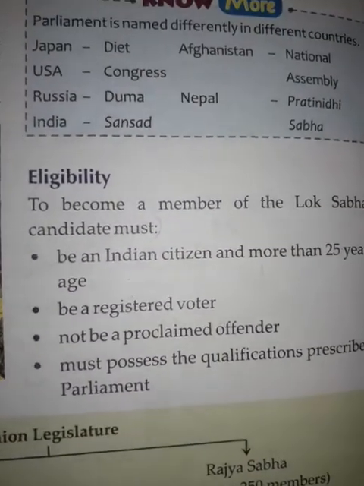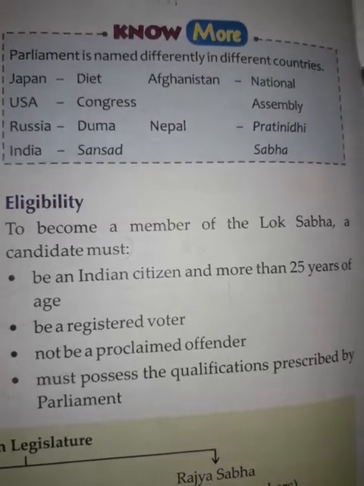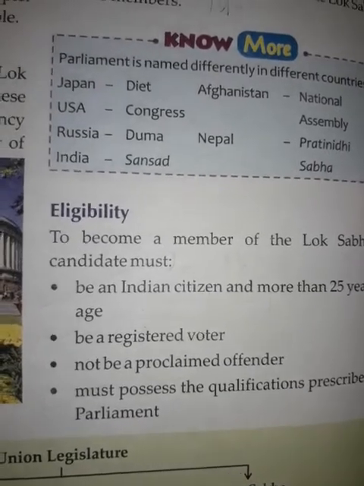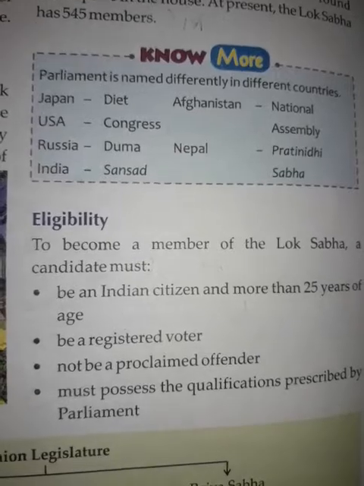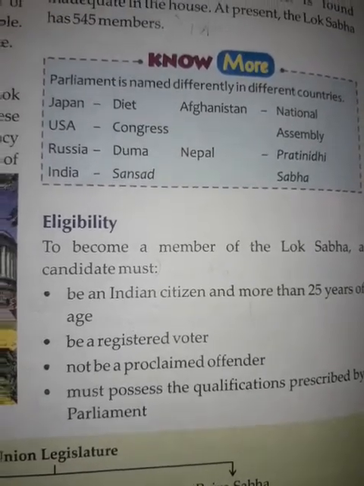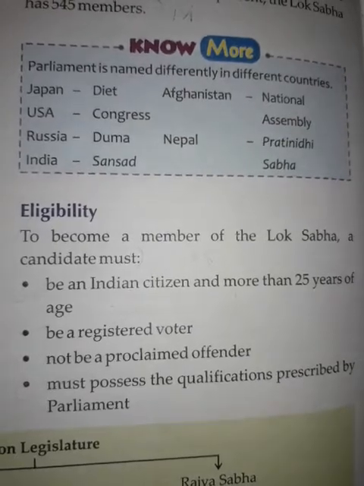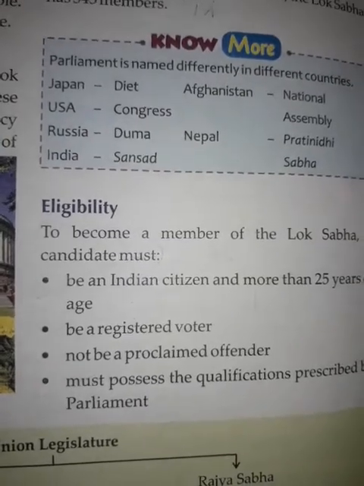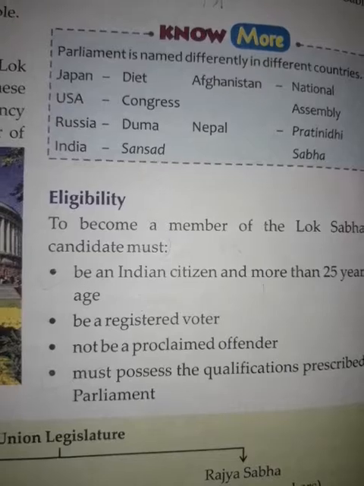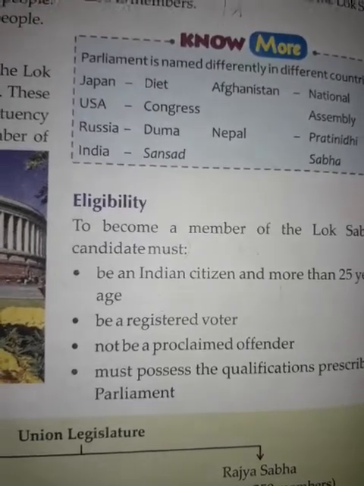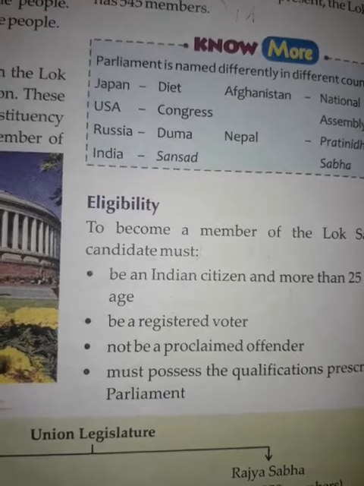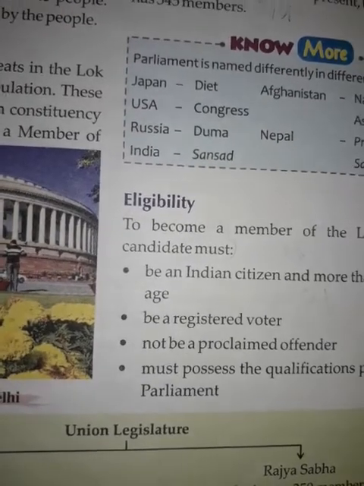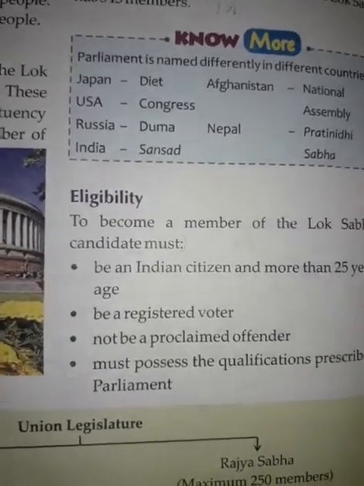Then the eligibility. To become a member of the Lok Sabha, a candidate must be an Indian citizen, not less than 25 years of age, should be enrolled on the electoral list, should not be an economic offender, that is guilty of non-payment of government taxes, should not be a convicted criminal, should not hold any office of profit under the government, and should not be an undischarged insolvent.